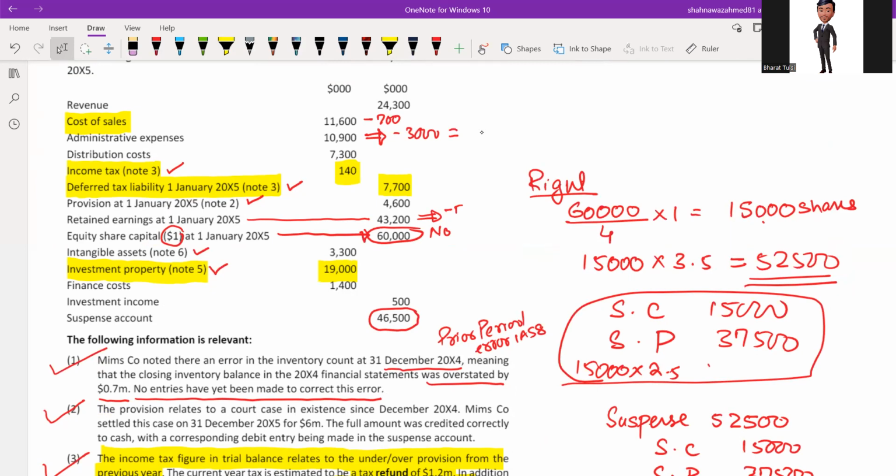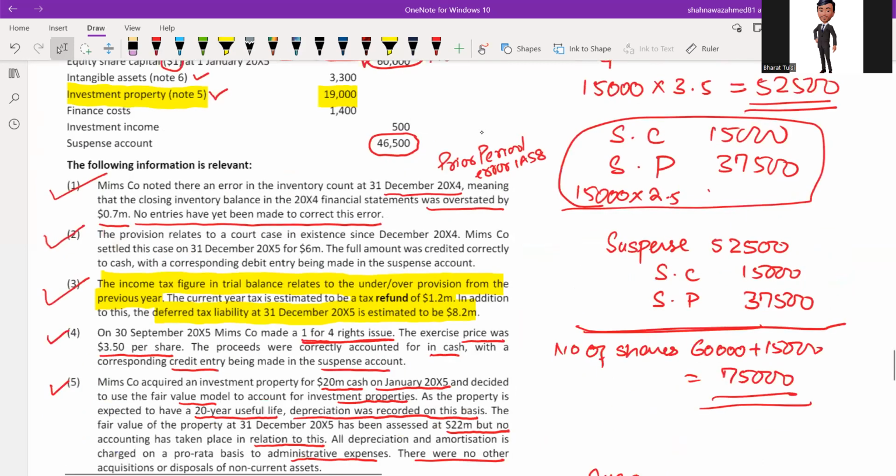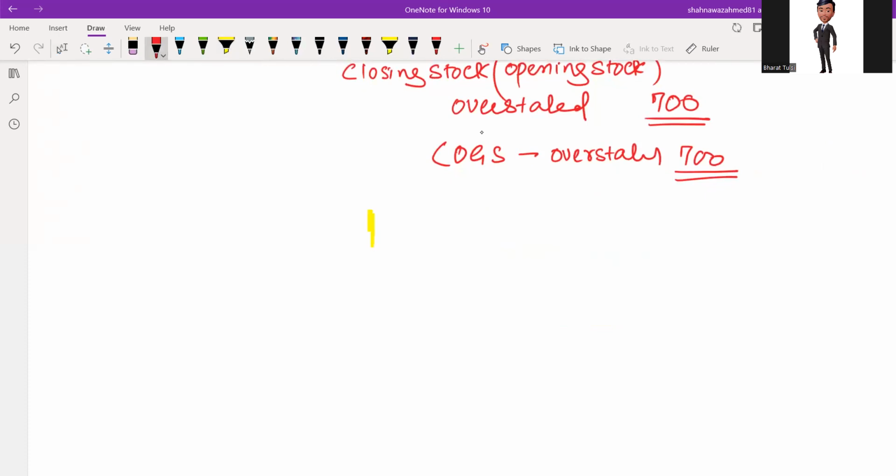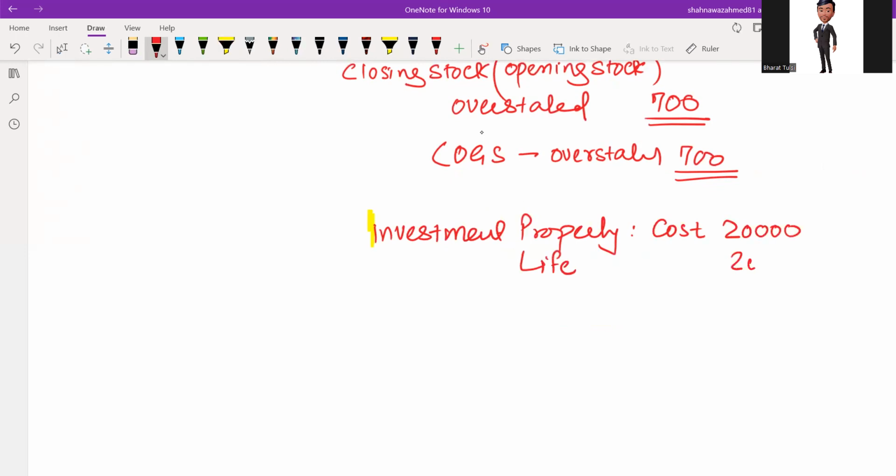What is the issue with investment property? Let me find out depreciation of investment property. So the cost of investment property was 20 million. Investment property purchase price cost was 20,000. Life was 20 years.